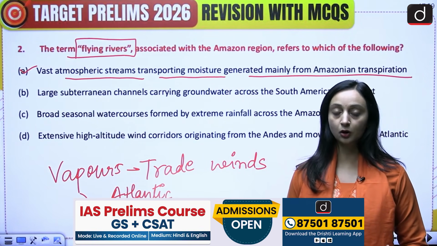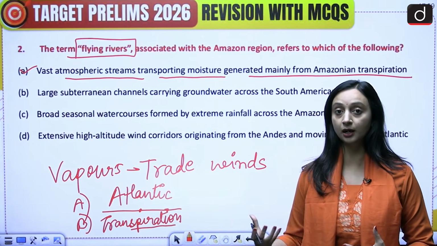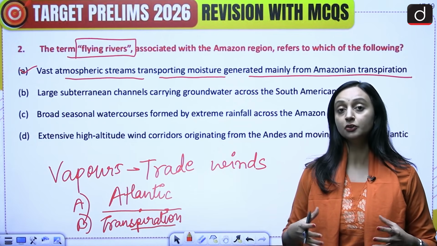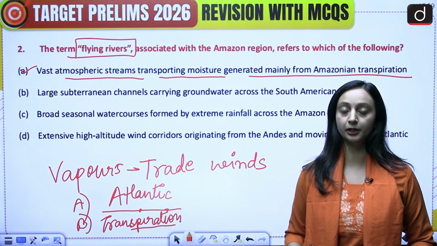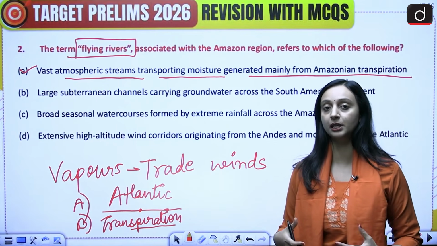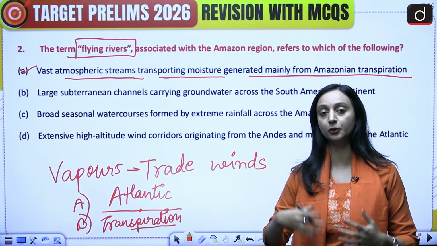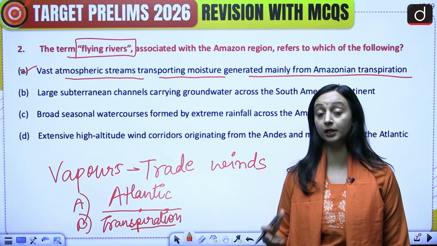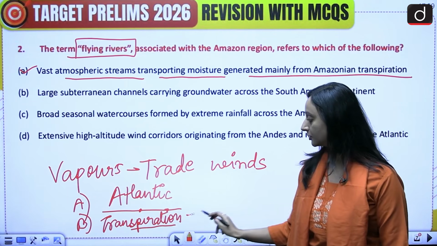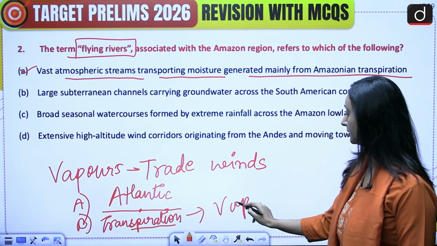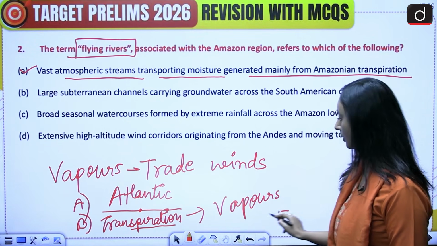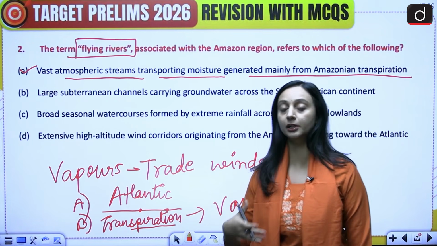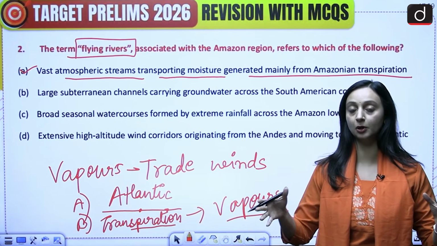The Amazon basin has a green cover, a lot of trees and forests and everything. So from there, a lot of transpiration is going to happen. A lot of water vapor is going to be generated from the plants, and it is going to be released in the atmosphere. So this transpiration loss happens in the water in the plants, and this actually takes the form of vapors. So water lost in the form of vapors from plants is transpiration. So we see a lot of transpiration happening over the Amazon basin. That's why we have such amount of water vapors.